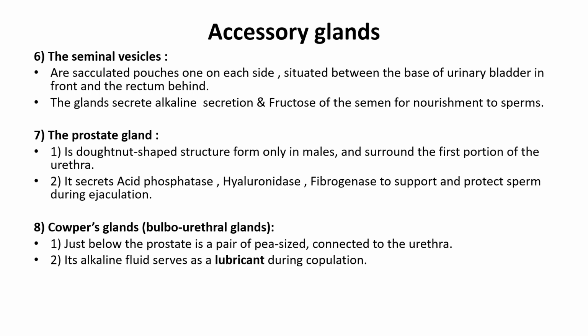The prostate gland is a donut-shaped structure present only in males, surrounding the first portion of the urethra. It secretes acid phosphatase, hyaluronidase, fibrinogenase to support and protect sperms during ejaculation. Bulbourethral glands, also called Cowper's glands: just below the prostate, a pair of pea-sized glands connected to the urethra. Its alkaline fluids serve as a lubricant during copulation.